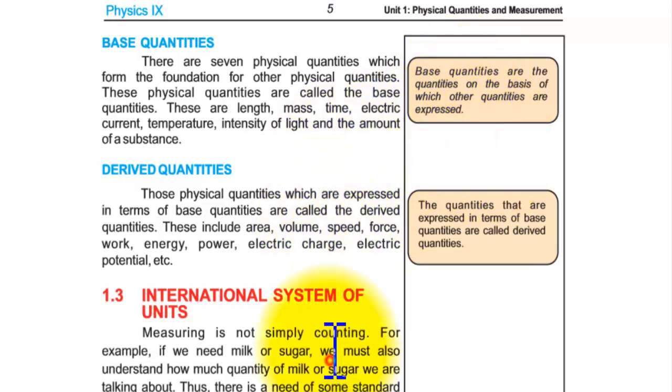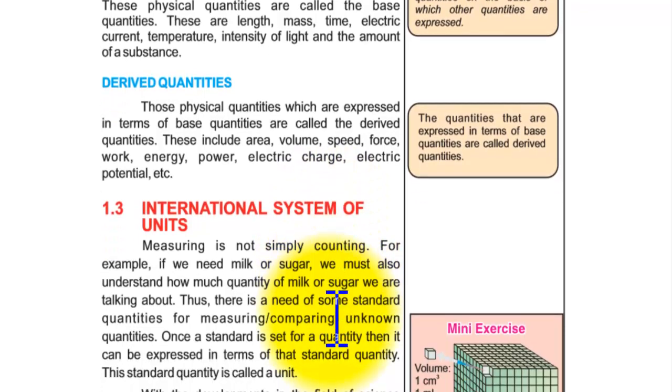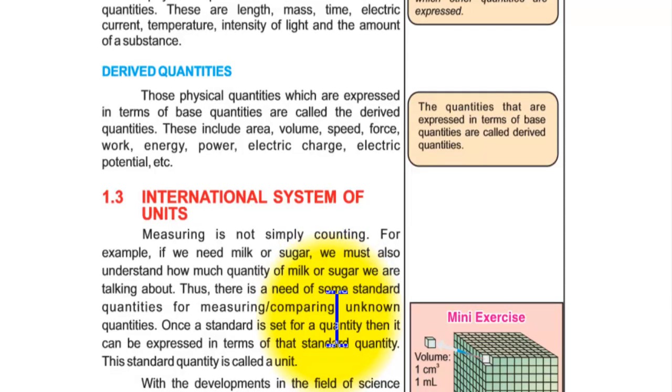International system of units. So now we can learn about the international system of units. Measuring is not simply counting. For example, if we need milk or sugar, we must also understand how much quantity of milk or sugar we are talking about. There is a need of some standard quantity for measuring and comparing unknown quantities. When a standard is set, the quantity can be expressed in terms of the standard quantity. The standard quantity is called a unit.